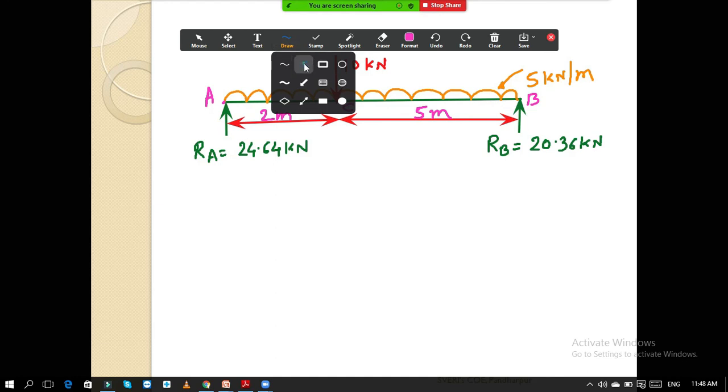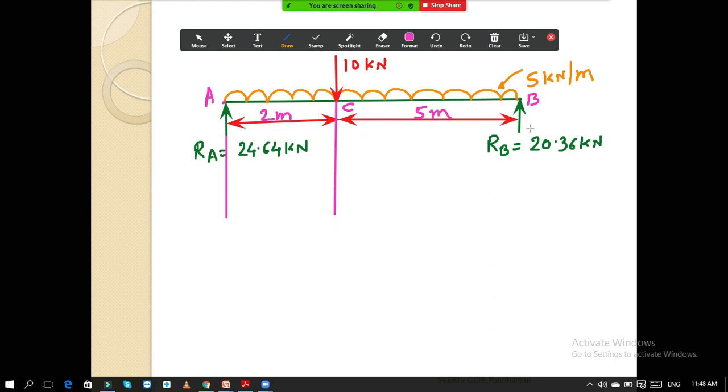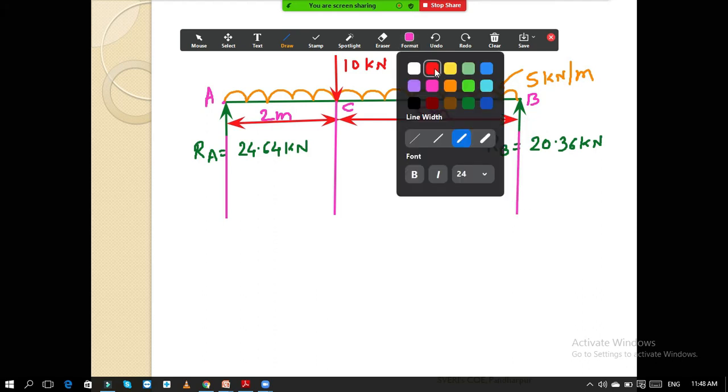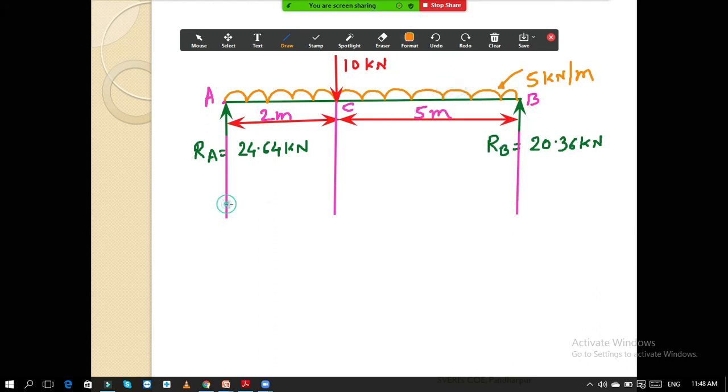Simultaneously we will draw the shear force diagram along with the calculation, so keep your calculator ready. Now if we draw the shear diagram, this is our baseline. What is the meaning of baseline? The value of the shear force on this line is 0 kilonewton. If the positive values are there, we will plot above the baseline; if the negative values are there, we will plot below the baseline.